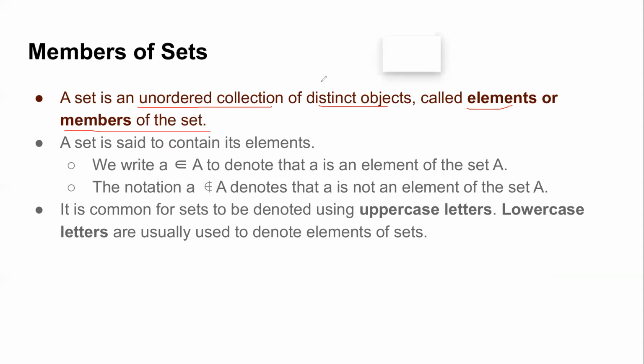One, which we already know, is that a set is a collection of distinct objects, and the other property is that it's an unordered collection. By distinct we know that the objects are unique.